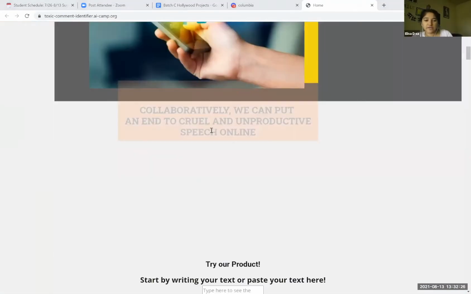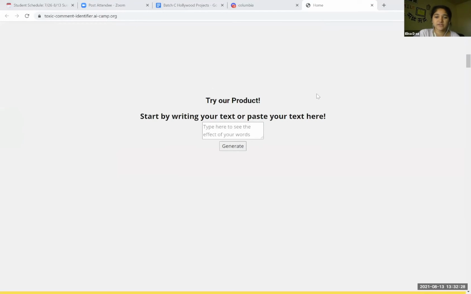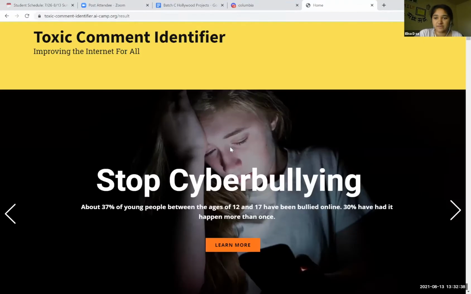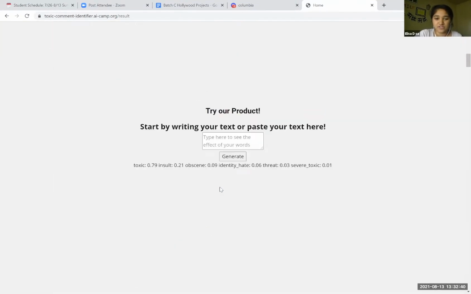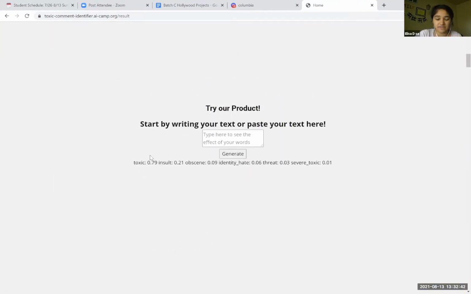So just a quick demo of our product. You can type in any type of offensive text. We're just going to keep it kid-friendly over here, and I'm going to type in something like, I hate you. Once we generate this piece of text, we're going to get a percentage classification of how this text would fit in. So we have 79% being toxic, 21% being insult, 9% being obscene, and then so on.